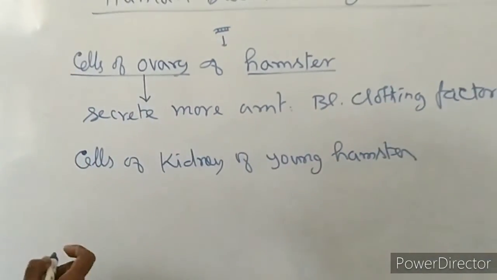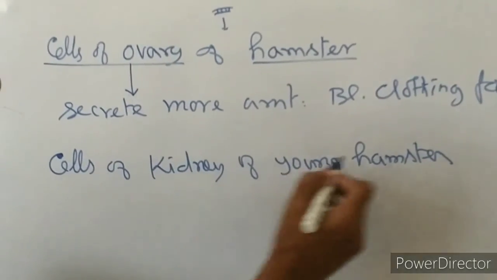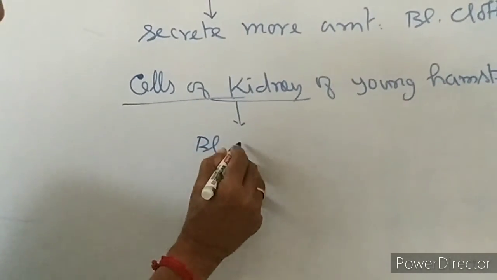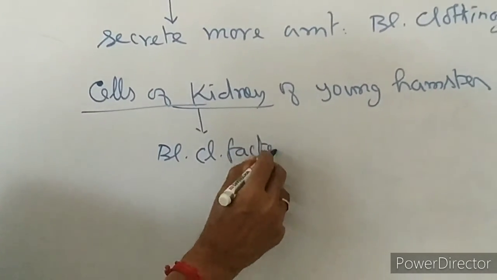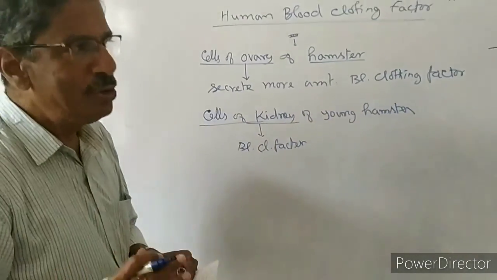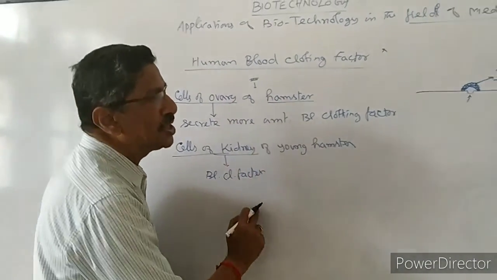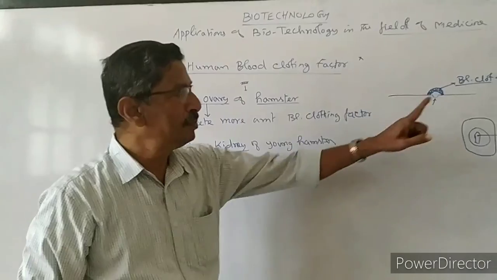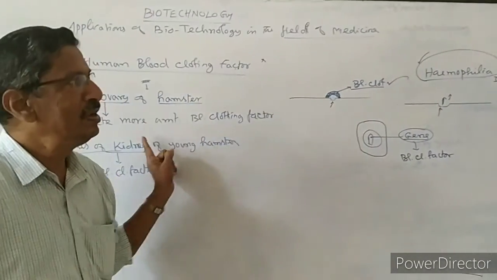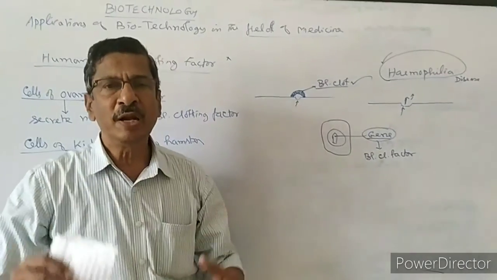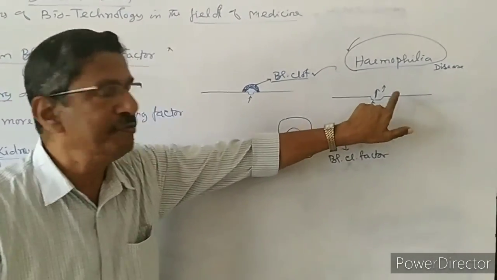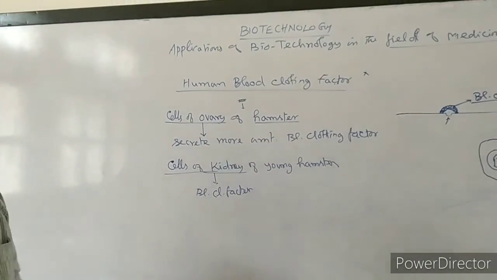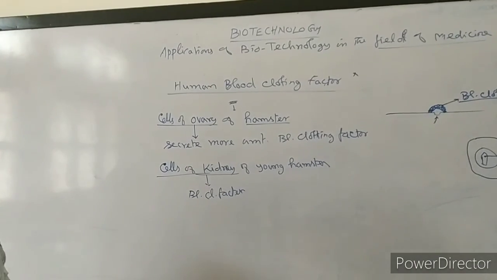All animals have kidneys, whether male or female. So in the kidney cells we introduce the gene, and the kidney cells will produce the blood clotting factor. We can extract it, purify it and preserve it, and the injection can be given to any hemophilia patient. If they come to doctors and the person has continuous bleeding, they will immediately give the injection. The blood will clot, there will be no blood wastage and no risk to the life of the person. This is the technology we are using. That is the third application, the human blood clotting factor.